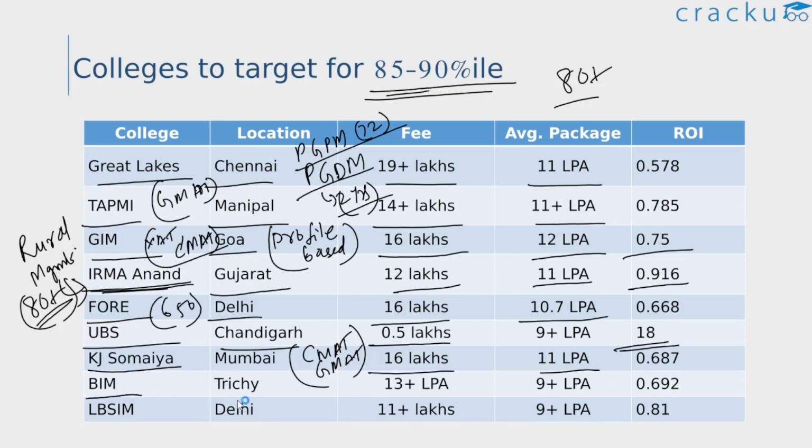Next we have BIM Trichy. So BIM stands for Bharathidasan Institute of Management, and this B school is located in Trichy, Tamil Nadu. And this is also one college you can consider if you're scoring in this percentile range. Next we have the Lal Bahadur Shastri Institute of Management, Delhi. The fees around 11 lakhs and the average package of 9 plus lakhs. Apart from CAT, you can also apply to this college through your GMAT scores.